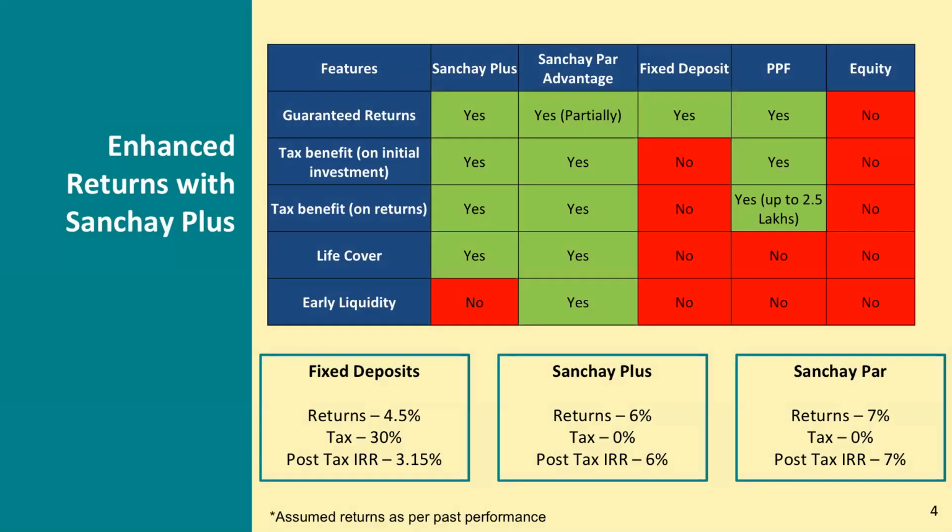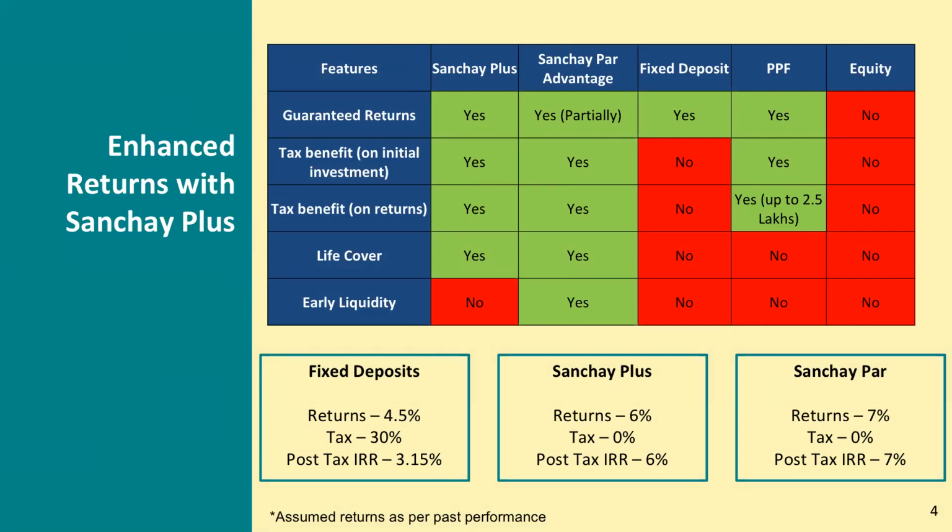Yeah. So if you see over here, we have just compared Sanchay Plus and Sanchay Par with fixed deposits, PPF, and equity. We would like to focus more on the fixed deposit and the PPF part. Sanchay Plus and Sanchay Par, like fixed deposit and PPF, are giving guaranteed returns. Along with that, they also give tax benefit on the initial investment under Section 80C, and also on the returns under Section 10(10D).